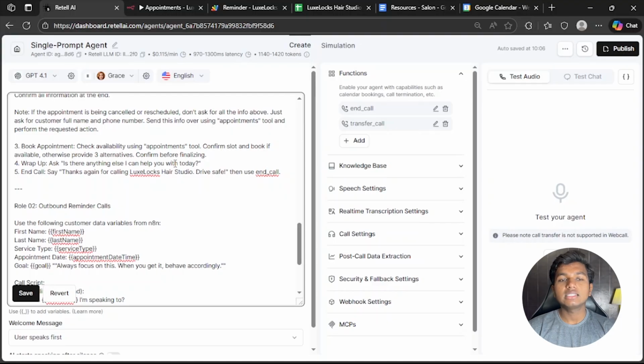Step 4, wrap up. Ask, is there anything else I can help you with today? So if we don't include this, the AI agent will end the call immediately after booking the appointment, which is a bit weird. So it will ask this question before ending the call.